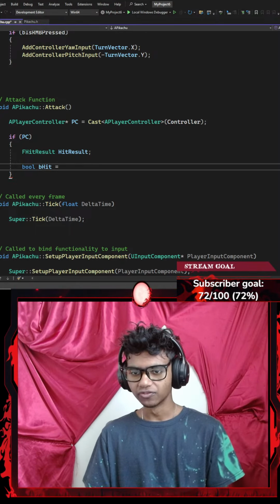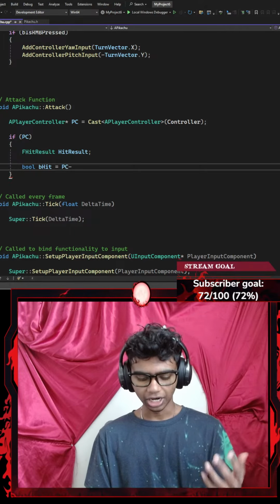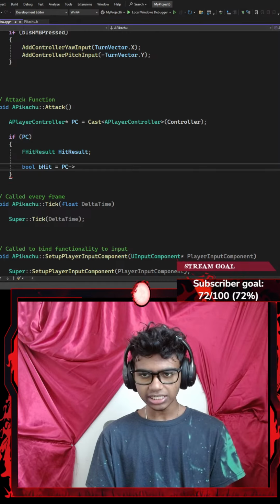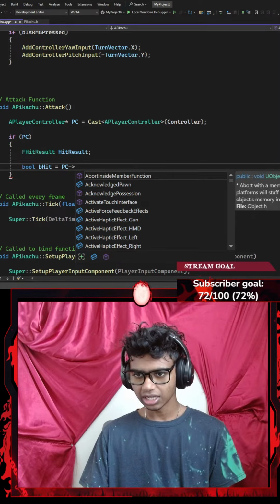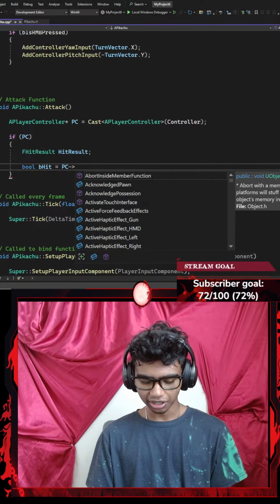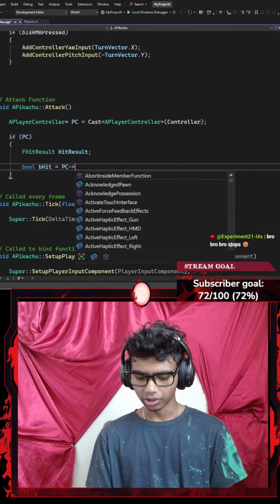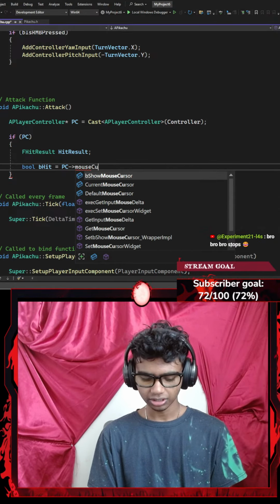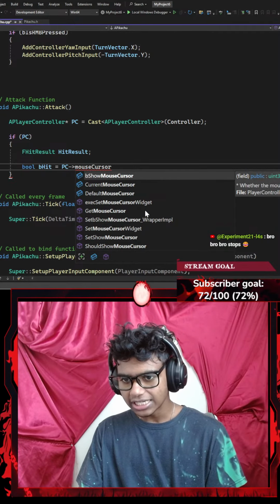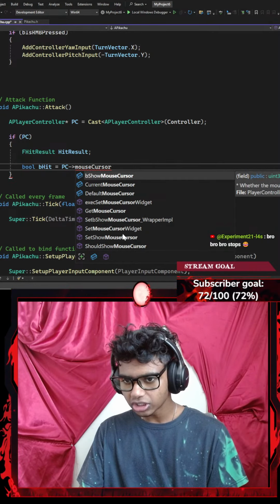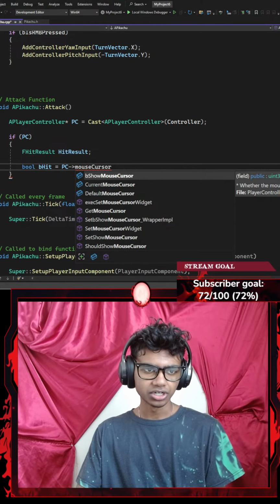Can I remember what was the function name? So my player controller points towards, let's say something like mouse cursor. Okay, maybe I go with lowercase mouse cursor. Okay, there's default mouse cursor, there's show mouse cursor. I think it was something like use mouse cursor.